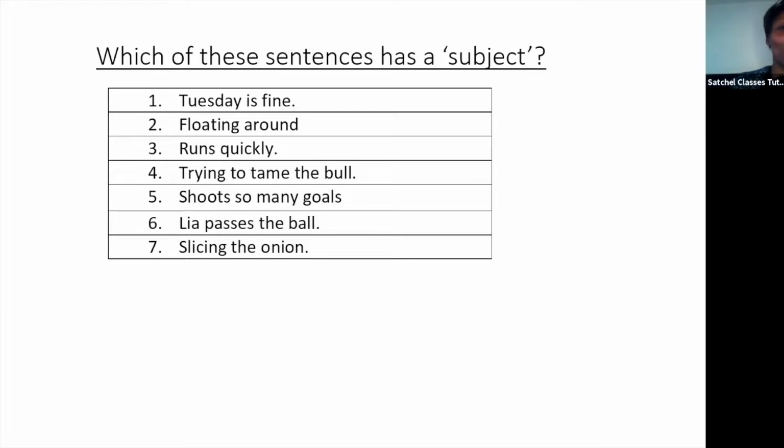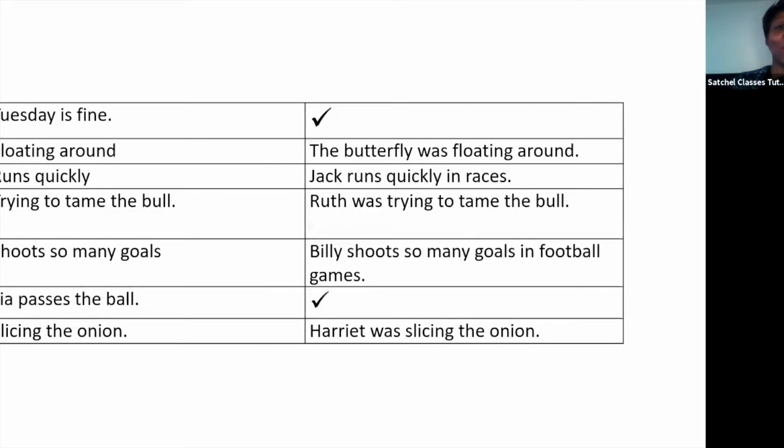Now, which of these sentences doesn't have a subject? Tuesday is fine, floating around, runs quickly, trying to tame the bull, shoots so many goals, Leah passes the ball, or slicing the onion. Which of these sentences has a subject? So you can see that actually only 2 of these sentences has a subject.